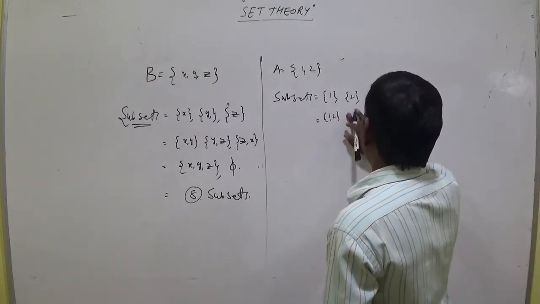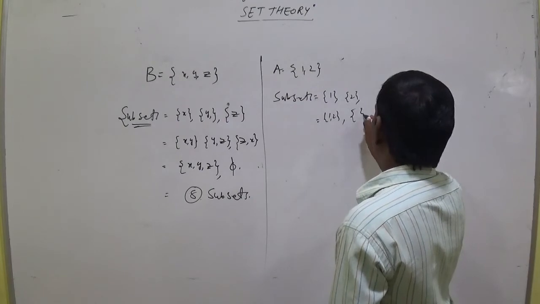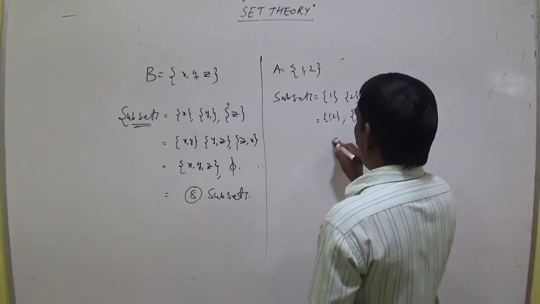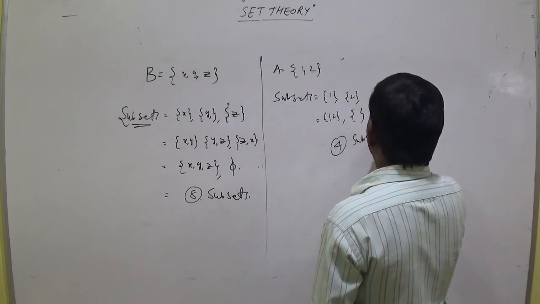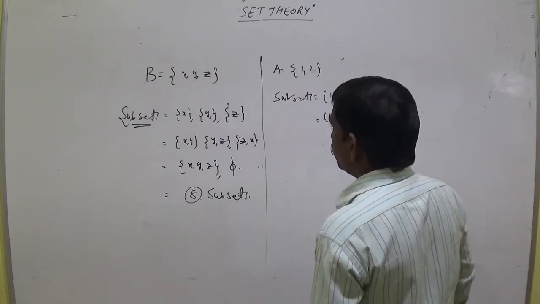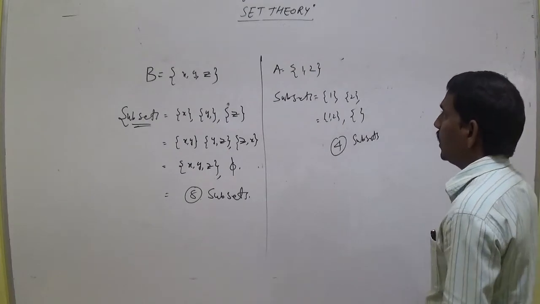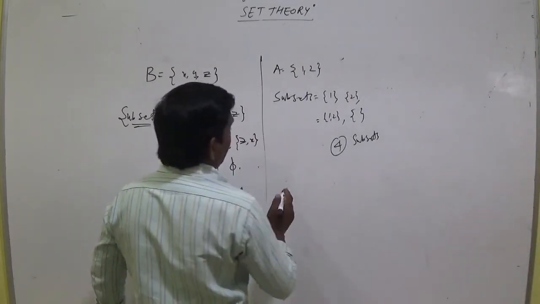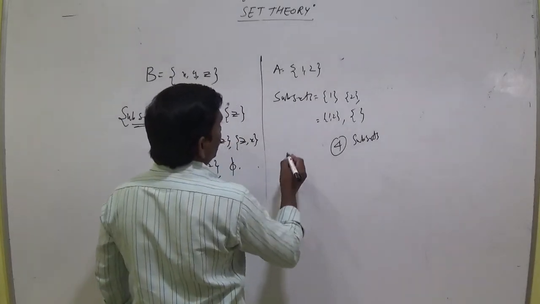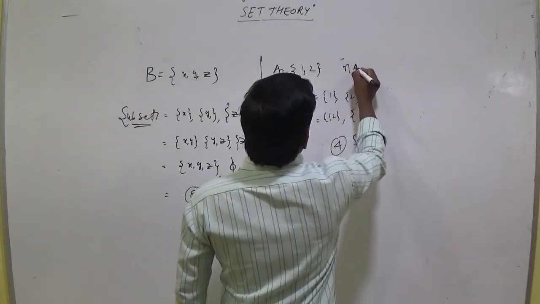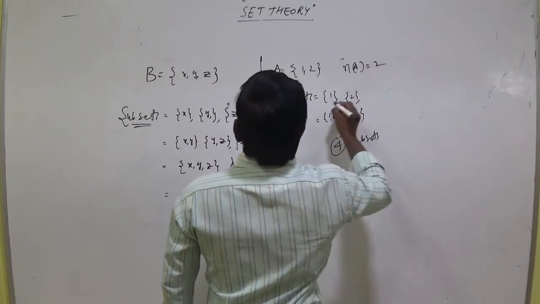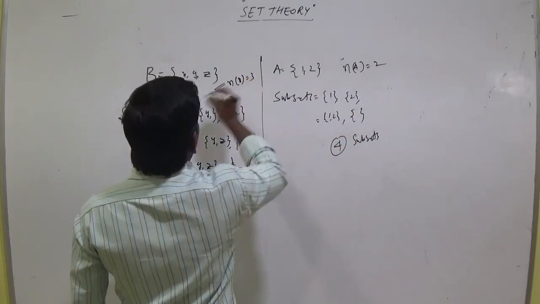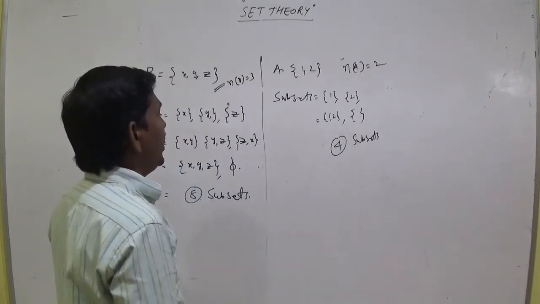That means we can write like this. So here how many subsets? 4 subsets. And we can conclude that here the number of elements of A equal to 2, and here the number of elements of B equal to 3.